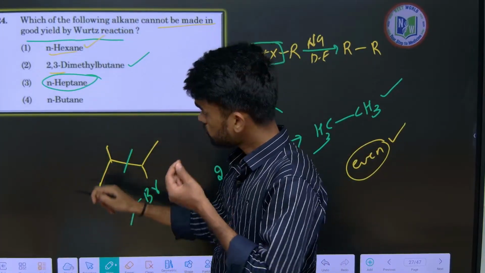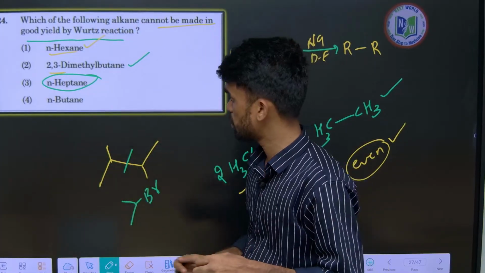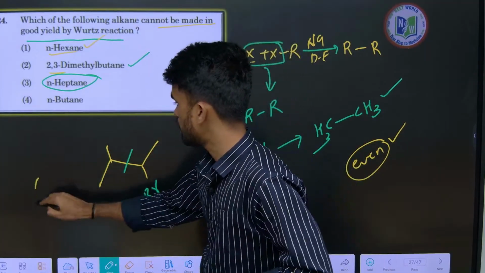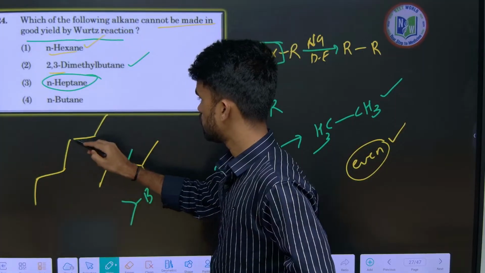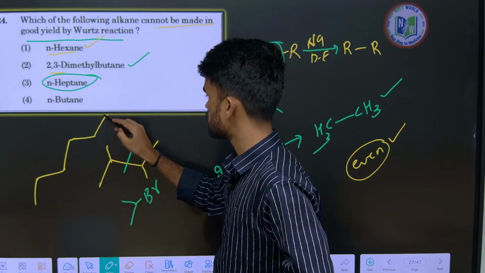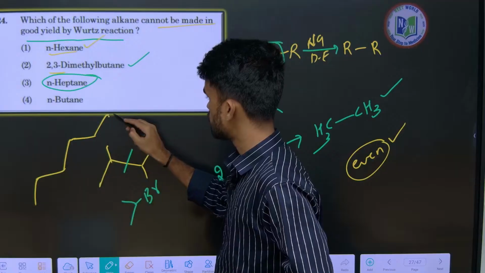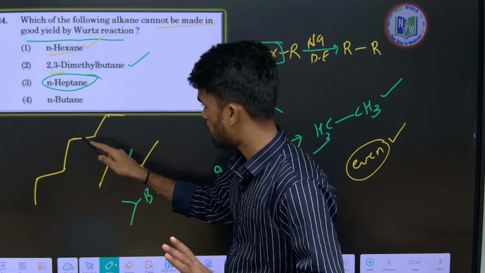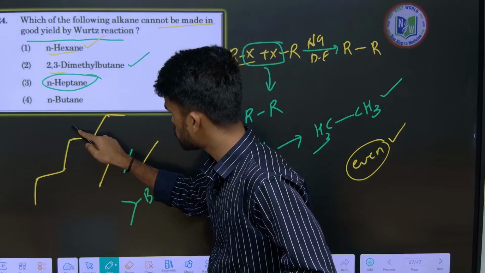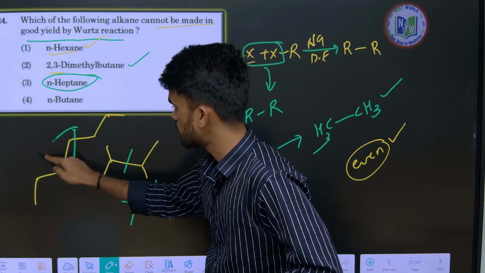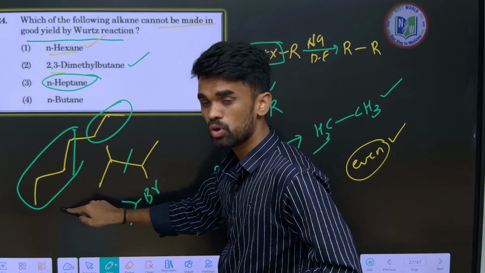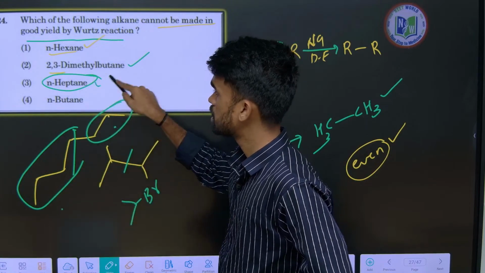Because here we have an odd number of carbons. If I want to prepare that, I should take it in this manner: 1, 2, 3, 4, 5, 6, 7. It should contain an odd-even approach. One chain should contain 4 carbons and the other chain should contain 3. It means butyl bromide and propyl bromide give n-heptane.